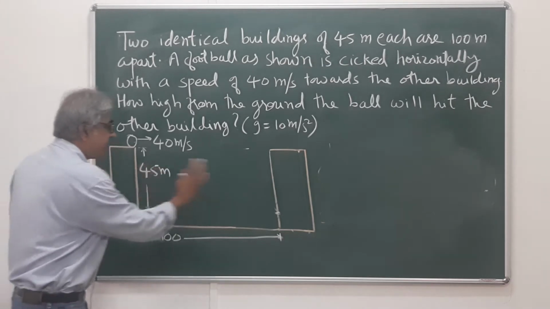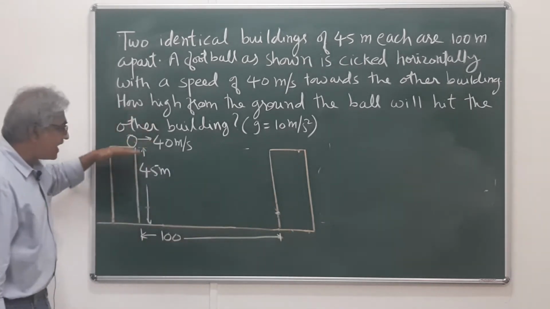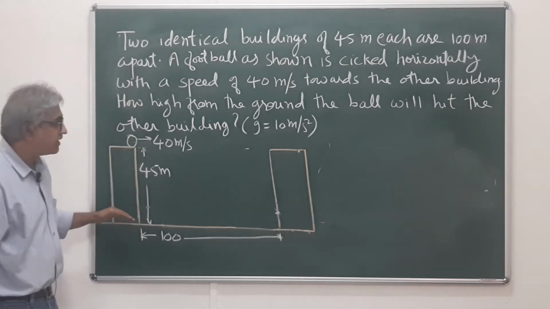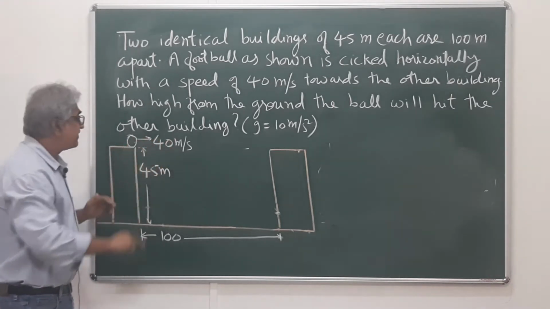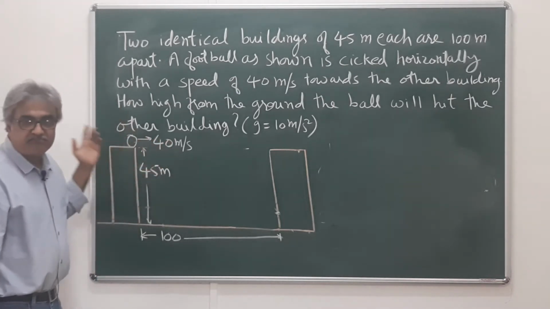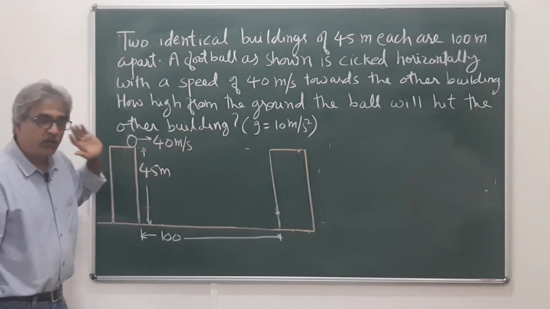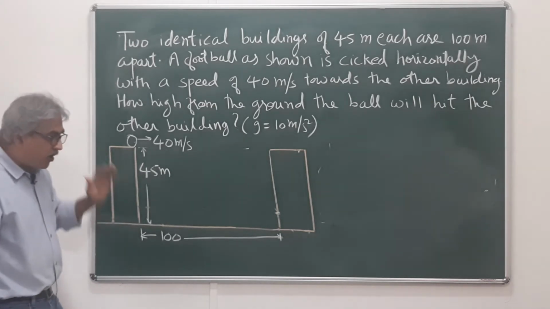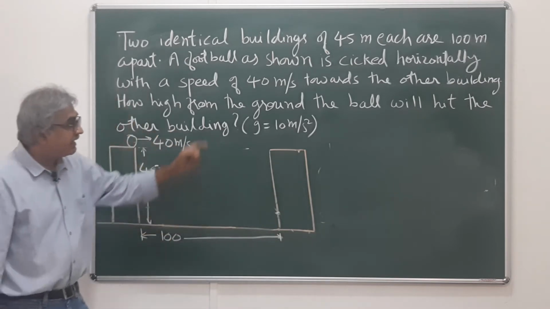So, two identical buildings, they are 100 meters apart, their height is 45 meters, the word height was missing there. A ball is kicked horizontally with a speed of 40 meters per second, because the direction is horizontal. And you are asked at what height from the ground the ball will hit the other building.